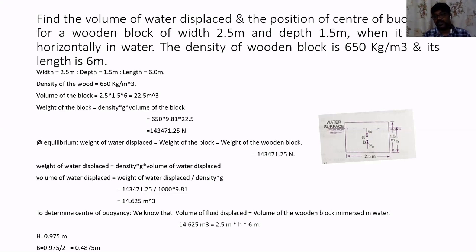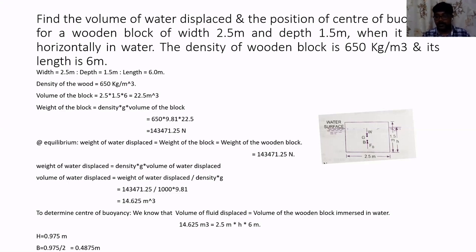Now, center of buoyancy. Where will be the location of the center of buoyancy? We'll just observe the diagram clearly. We know that the object is a wooden block. What is the density of the wooden block given? The density of the wooden block given is 650 kg per meter cube. What is the density of water? The density of water is 1000 kg per meter cube. So obviously the density of the wooden block is less than the density of water. So it is clearly concluded that the wooden block will always float on the water.